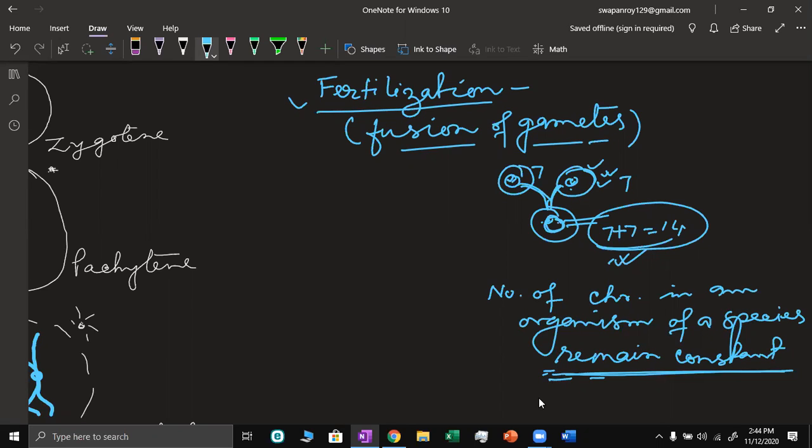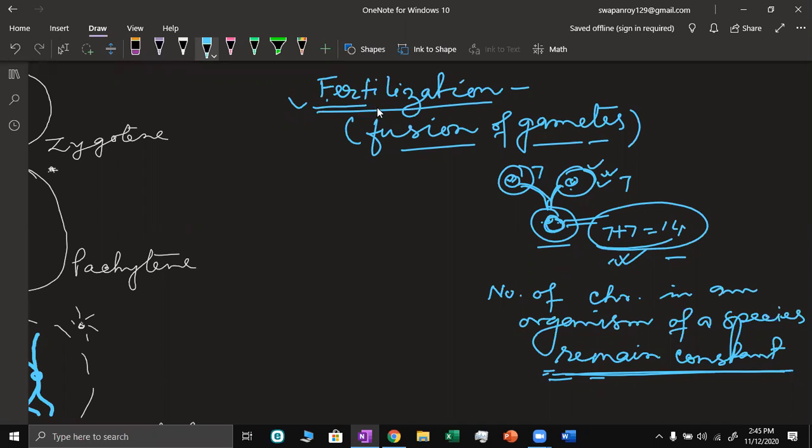Right. So as fertilization is essential and makes the number of chromosomes double, there must be some phenomenon which is the reverse of fertilization.